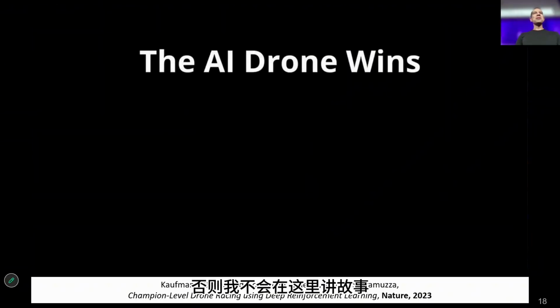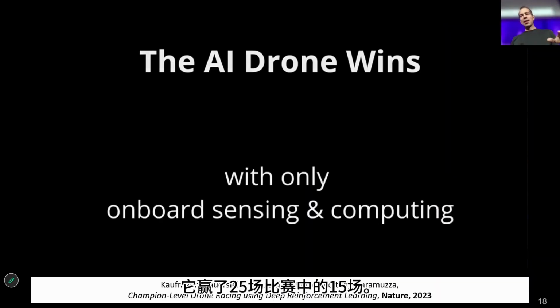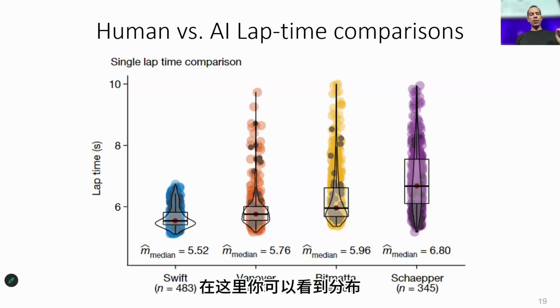So Swift won, otherwise I wouldn't be here telling you the story. It won 15 out of 25 races, so 60% of the races. When it didn't win, it was because there was an in-flight collision with the pilots. And it reported also the fastest lap time, which was 0.5 seconds ahead of Alex Vanover, which was the best of the pilots. Here you can see the distribution.